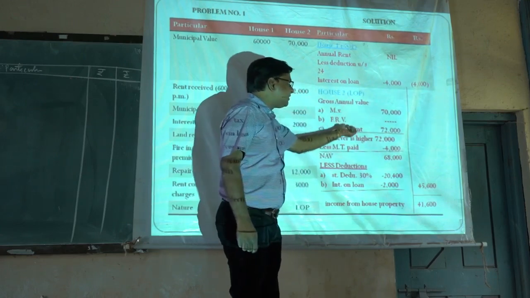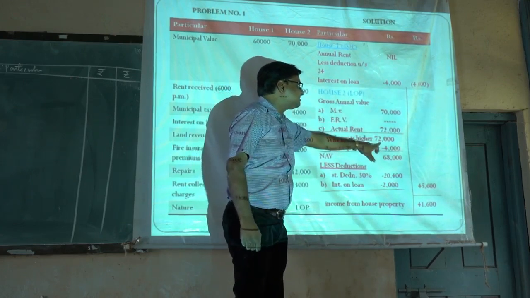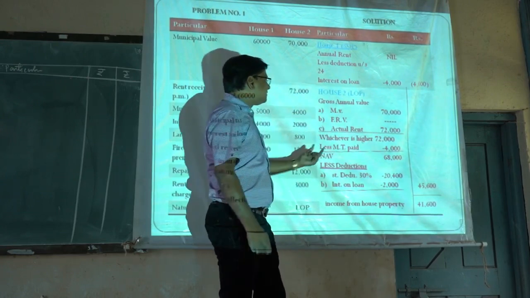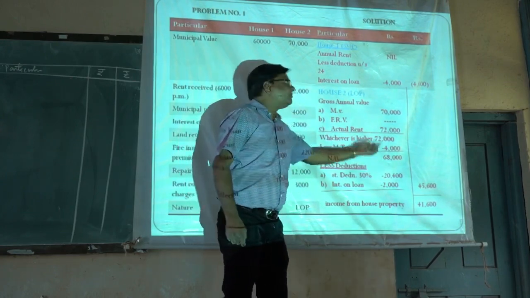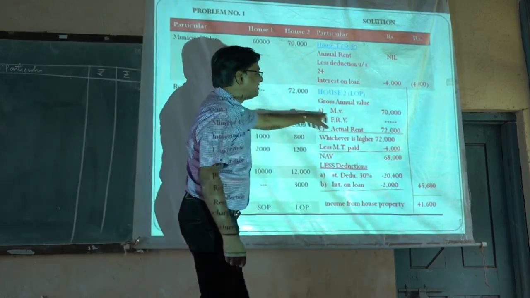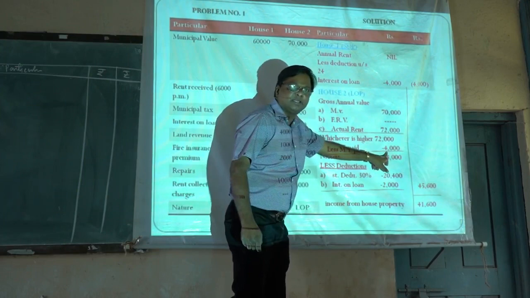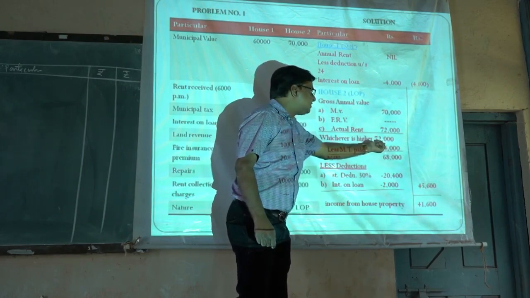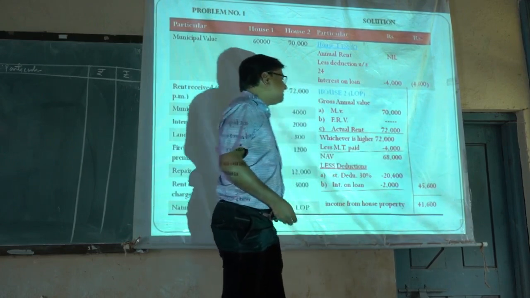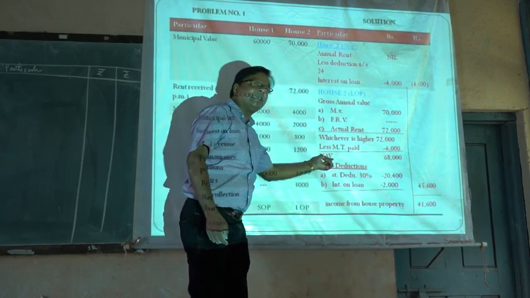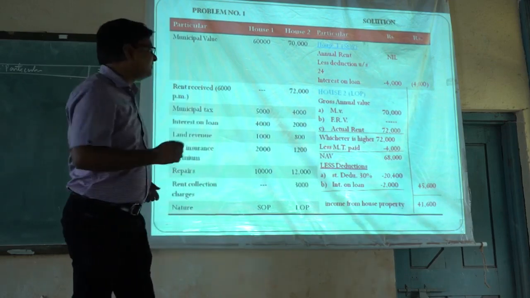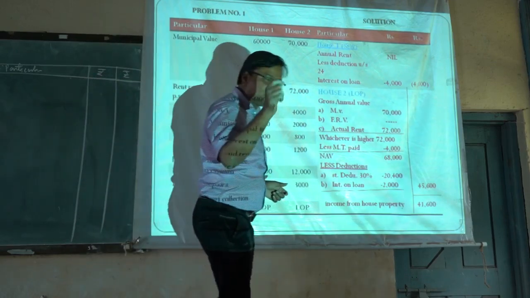A, B and C points are there. The higher value should be considered as the gross annual value. From that gross annual value, we have to deduct the municipal tax paid. For this second house, the municipal tax paid is rupees 4,000. That 4,000 will be deducted from here. Gross annual value 72,000 less municipal tax paid 4,000, the balance remaining is 68,000. It is the net annual value, abbreviated as NAV. NAV indicates net annual value.